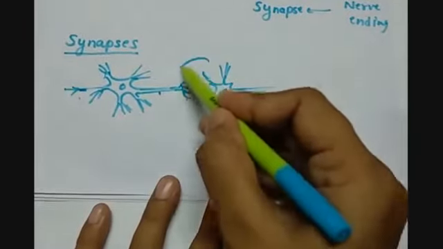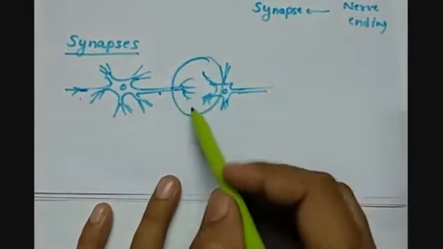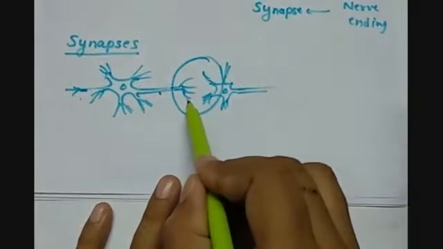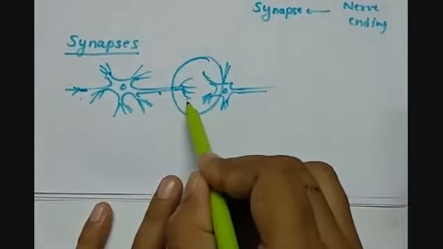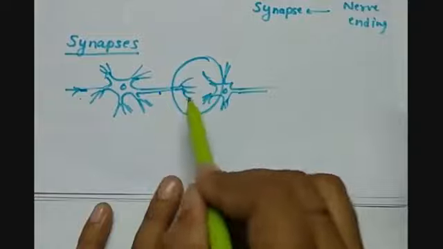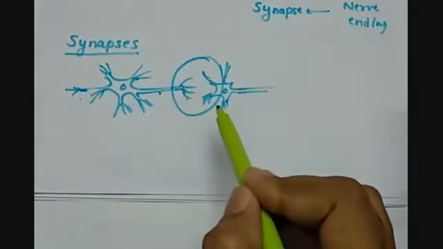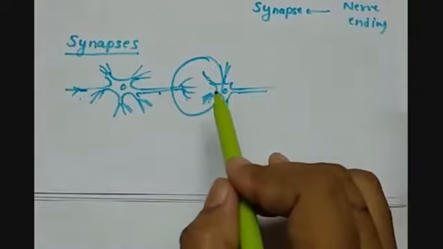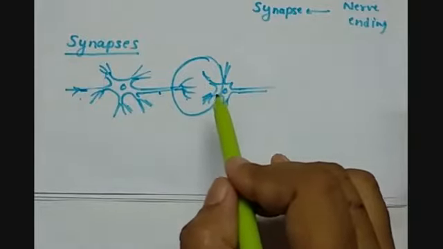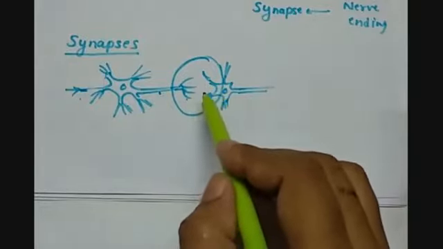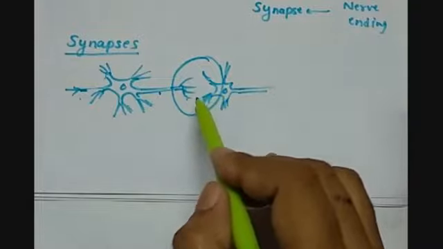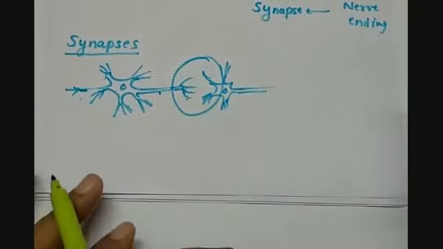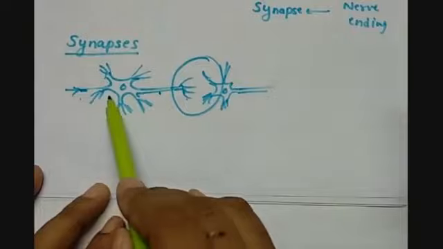This gap between the nerve endings of the first neuron and the dendrites of the second neuron is called the synapse. It is basically a narrow gap, and this narrow gap is filled with some kind of fluid. What happens is that we get an electric signal.